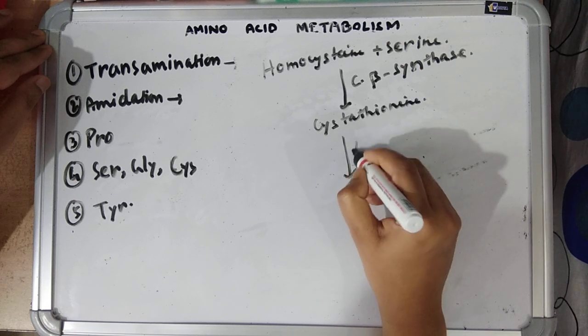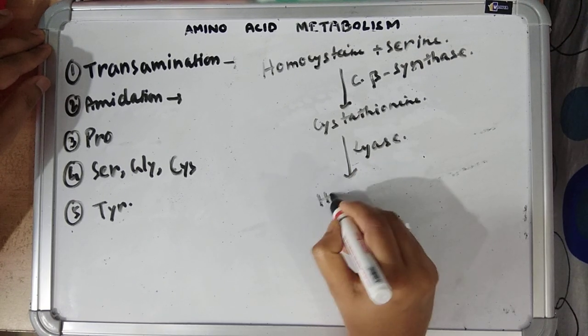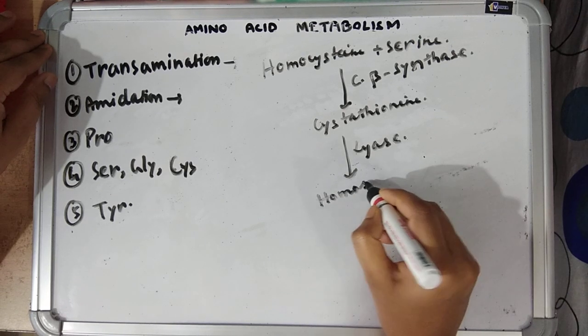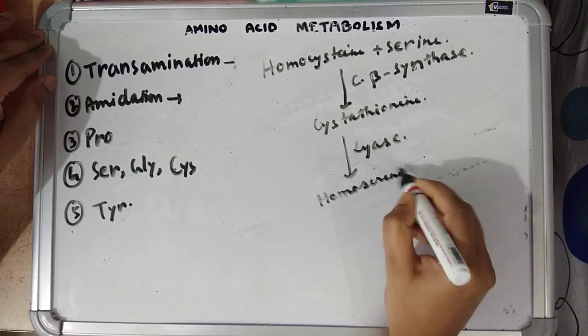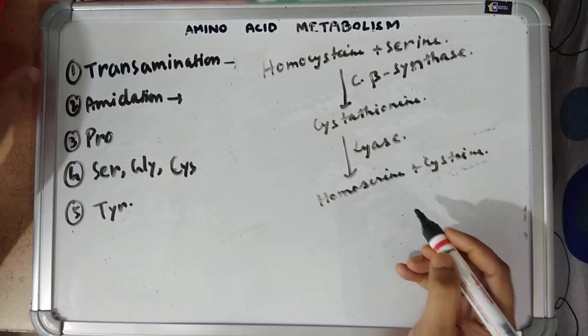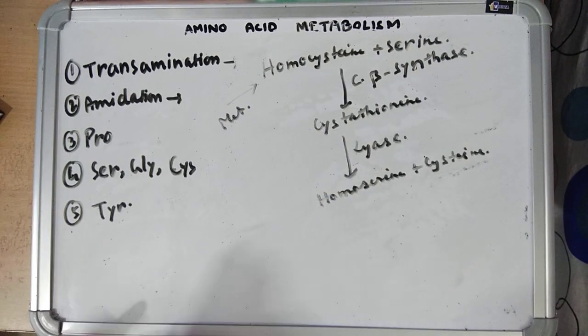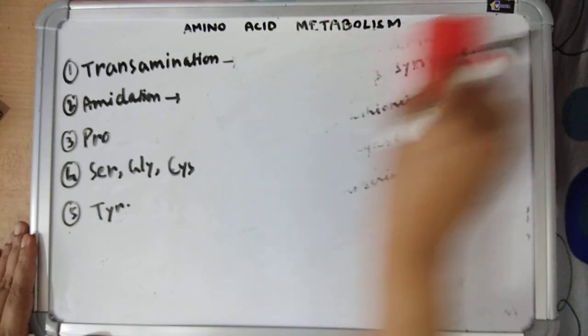Cystathionine undergoes lysis by lyase enzyme to form homoserine and cysteine. This homocysteine is formed from methionine. This is about cysteine synthesis.